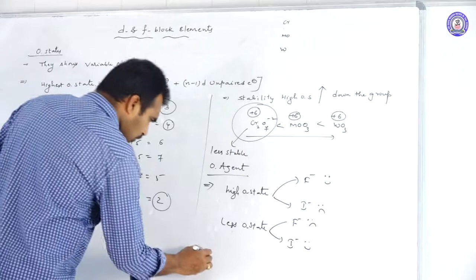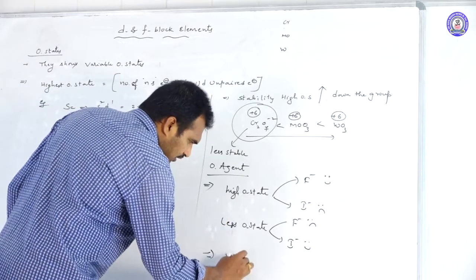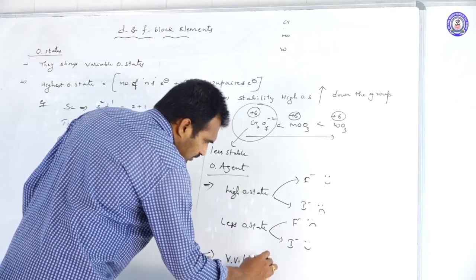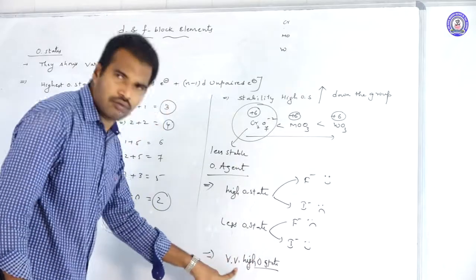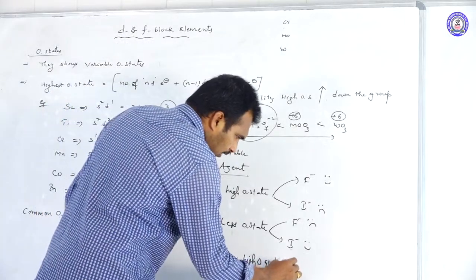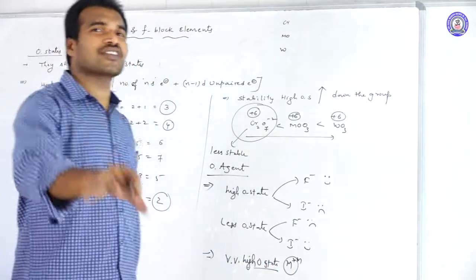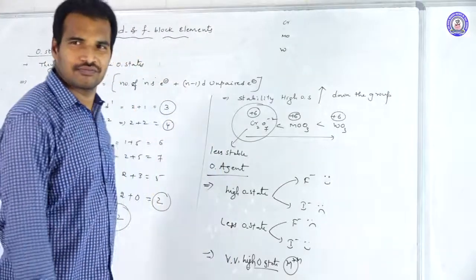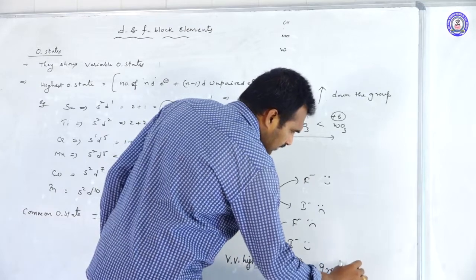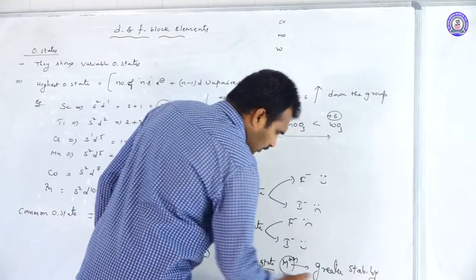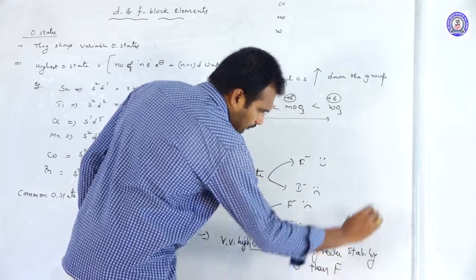And one more thing: if the metal ion is in a very high oxidation state, these high oxidation state metal ions are greater stabilized by oxides, that is by oxygen, compared to fluorine.